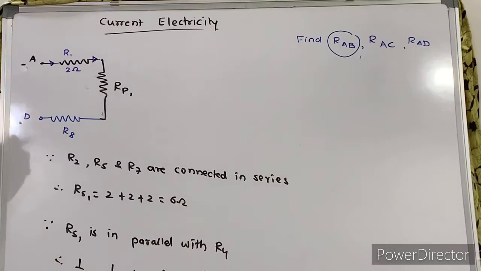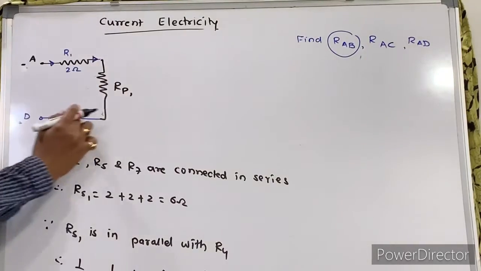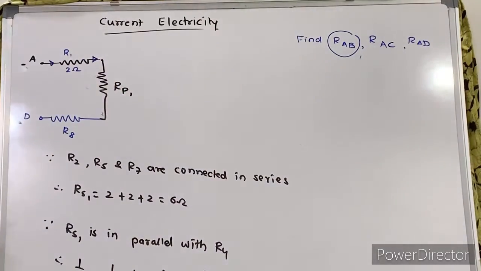Now just tell me, these three resistors are how connected? They are connected in series.